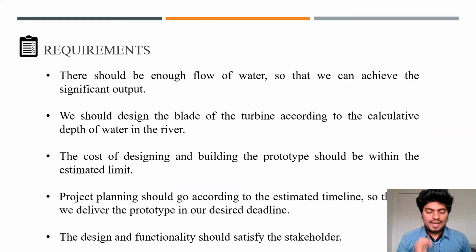Thank you. Hi, this is Dinesh. I'm going to explain the requirements and criteria of a prototype. First requirement is we should have enough flow of water, and also we should calculate the depth of the water in the rivers before designing the turbine blade to achieve our desired output. Next one is the cost of designing and building a prototype should not exceed the estimated limit.